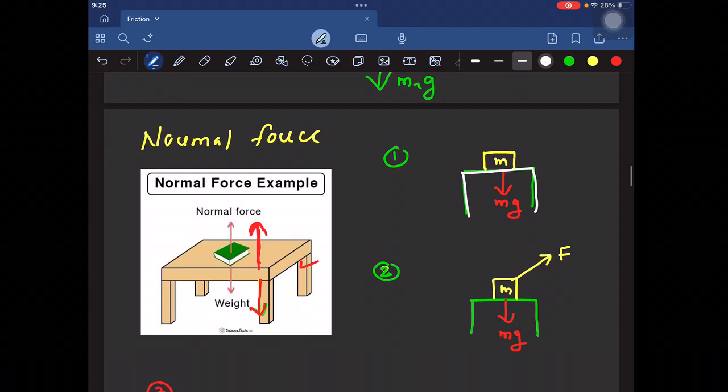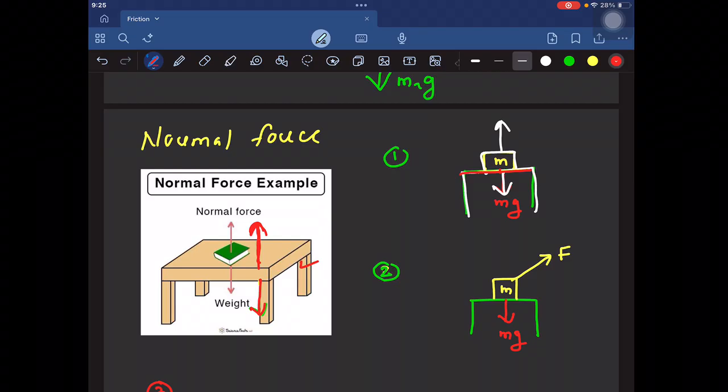Look, other than the gravitational force, there is one more force acting on this body in this direction, making an angle theta with the horizontal. So there are two forces acting on the body now: an applied force and a gravitational force. Gravitational force is downward. The applied force makes an angle theta with the horizontal, so it has a component F cos theta in this direction, and F sin theta in this direction. And the surface also acts a normal force on this body, in this direction.